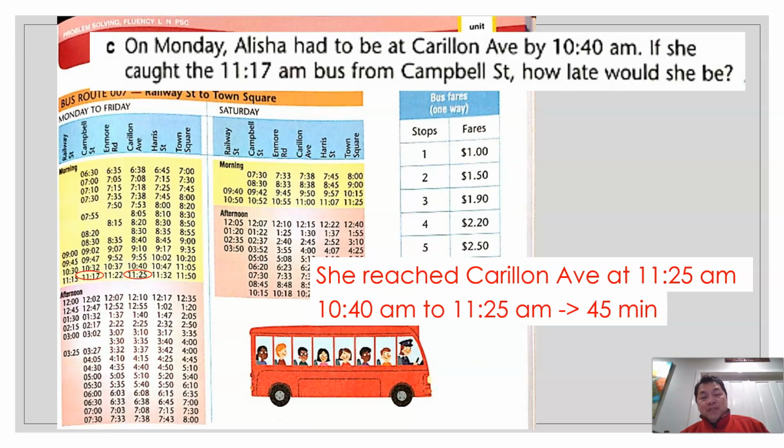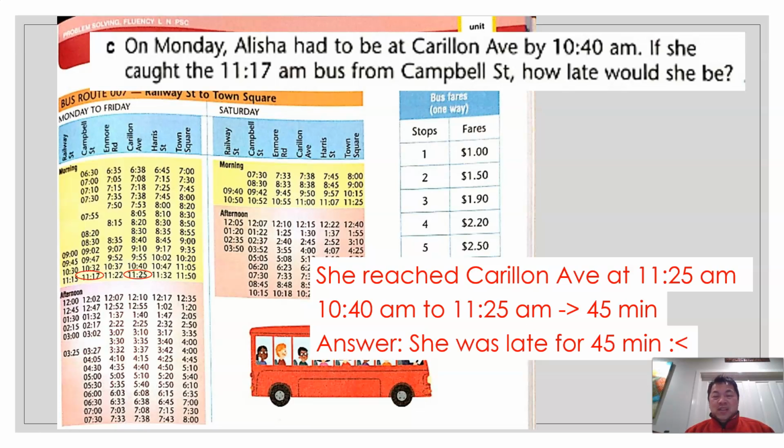So from 10:40 a.m. to 11:25 a.m. is actually 45 minutes. So she was late for 45 minutes. Not very good, isn't it? Not very good. So late for 45 minutes.